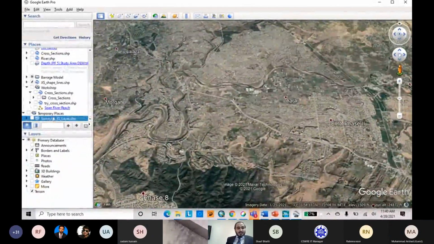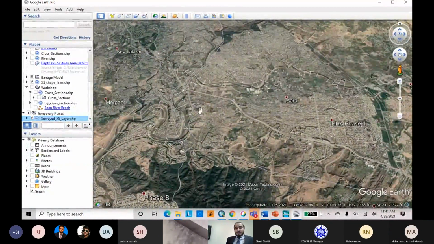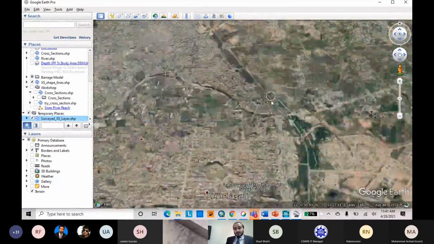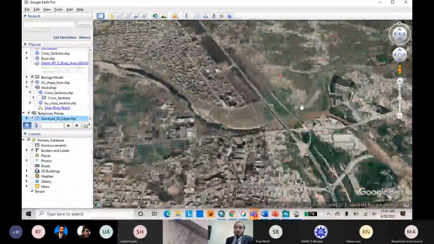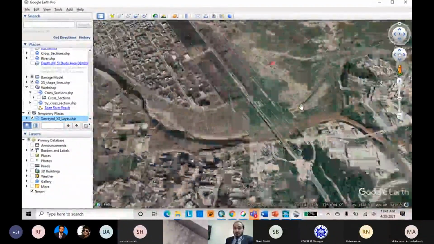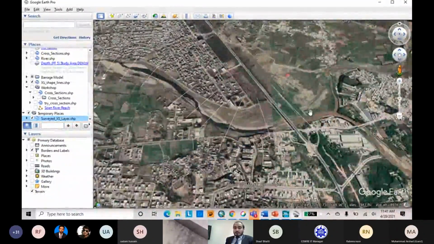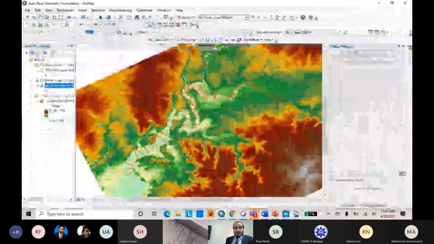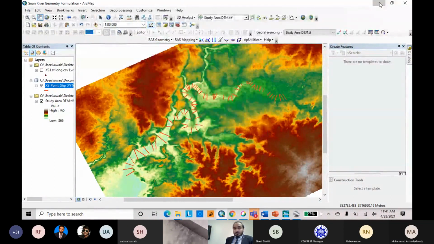Here you can see that on temporary places, I have saved the surveyed cross section layer. If we have marked it, the layer is on. You can see that here is our cross sectional survey. So it is a lot easier for us to digitize our river feature. We have different features, as I indicated here, which we have to mark. First one is center streamline, bank points, flow path, and the cross section cut line.